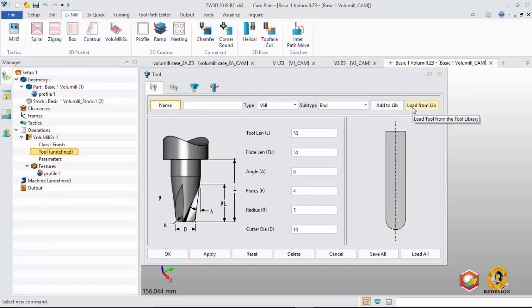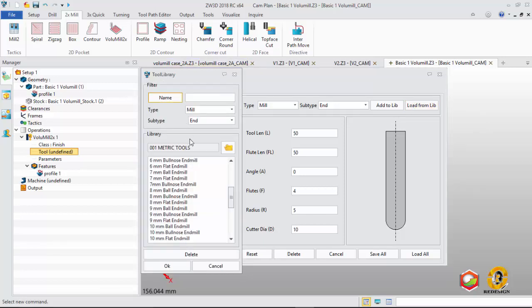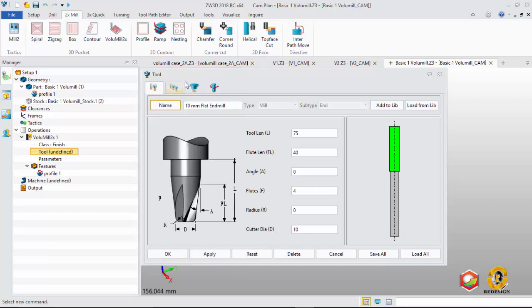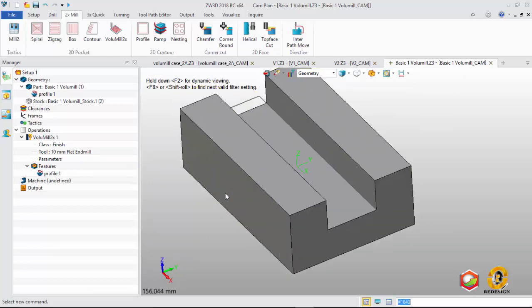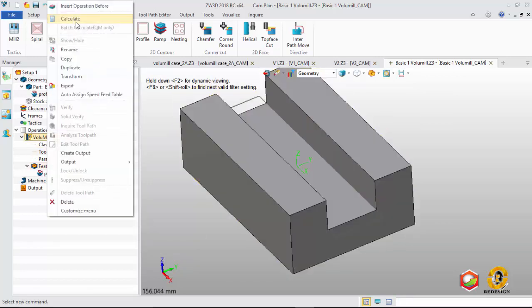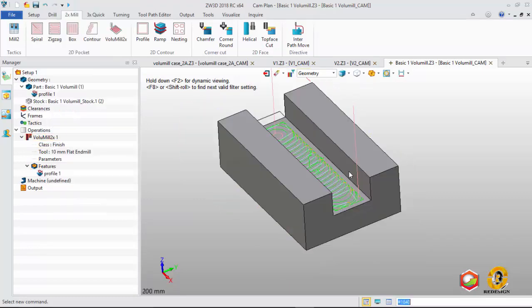For tools we use a 10 flat end mill. Don't forget to add hide dimension, hide register, georegister. Okay, finish. First we calculate.